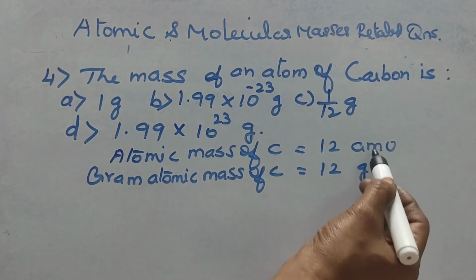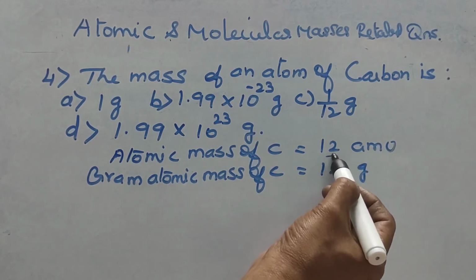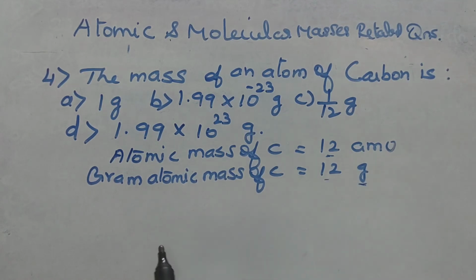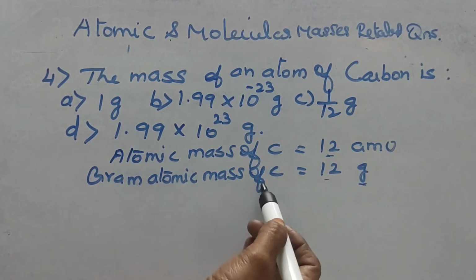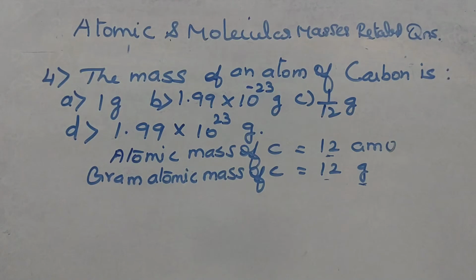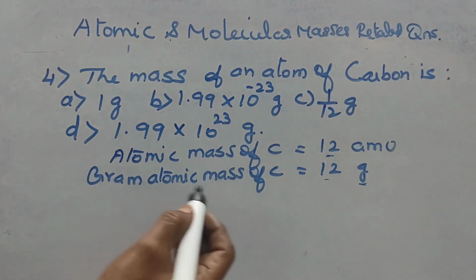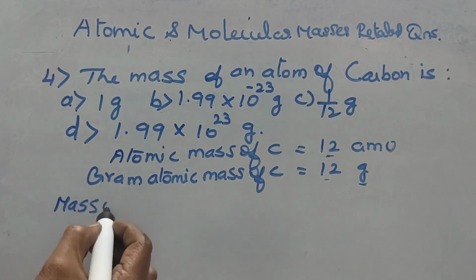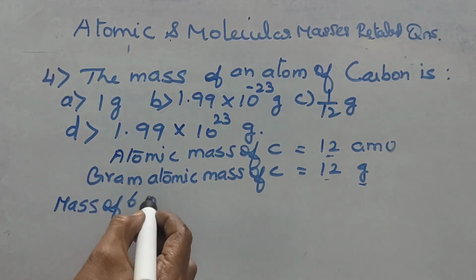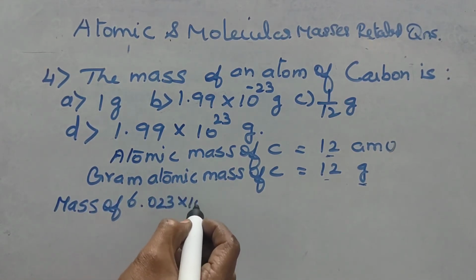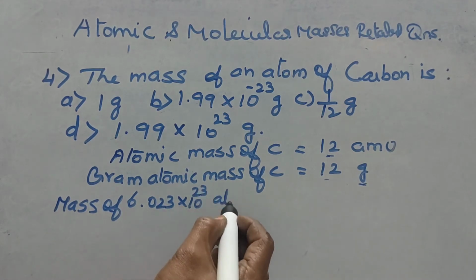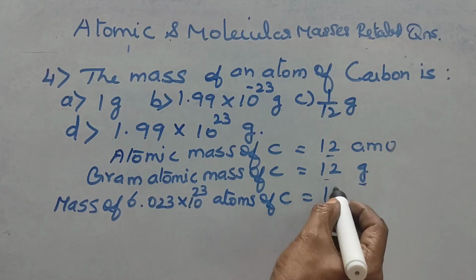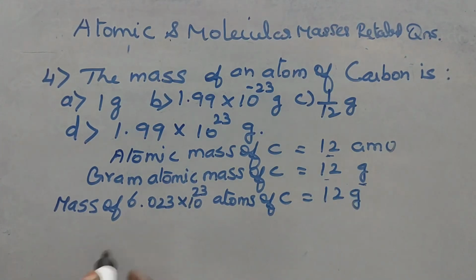Just we have changed the unit. The same numerical is expressed in gram. So, gram atomic mass of carbon equal to 12 gram. What does it mean by gram atomic mass? That is equal to mass of 6.023 into 10 power 23 atoms of carbon, that is equal to 12 gram.